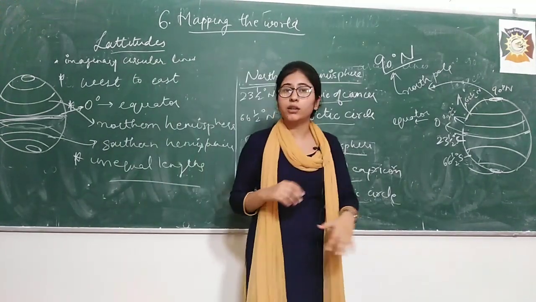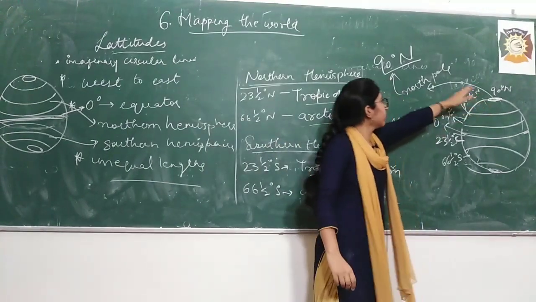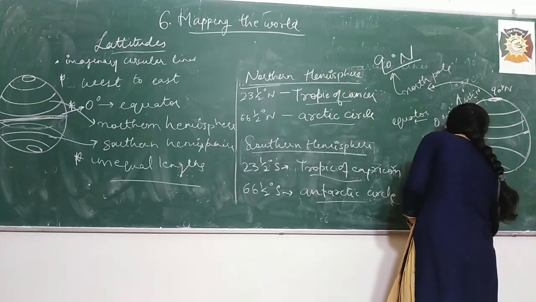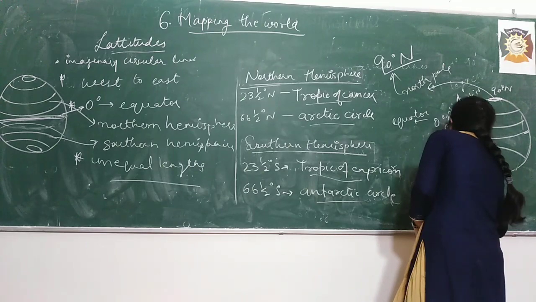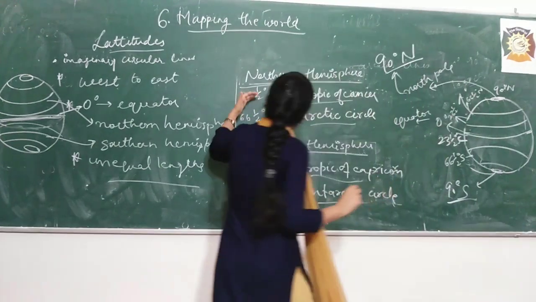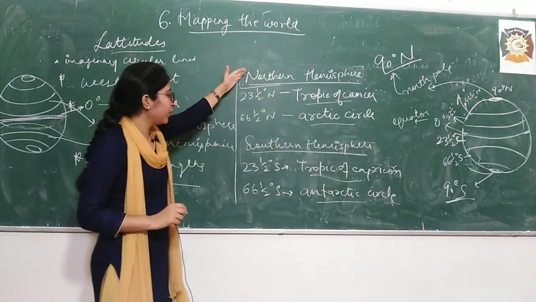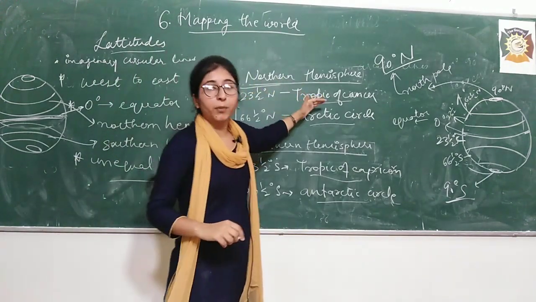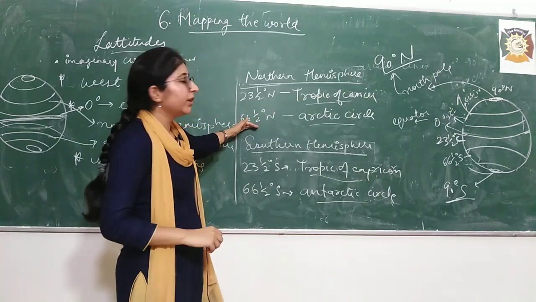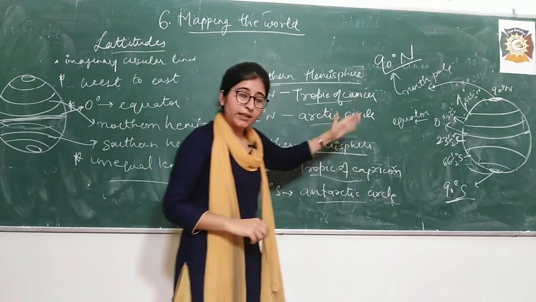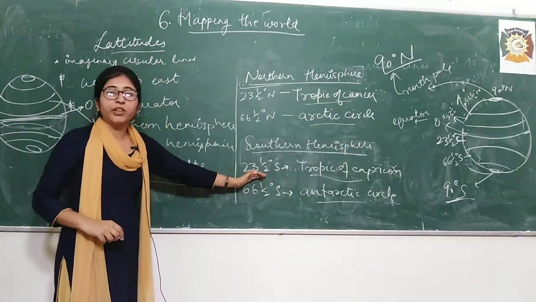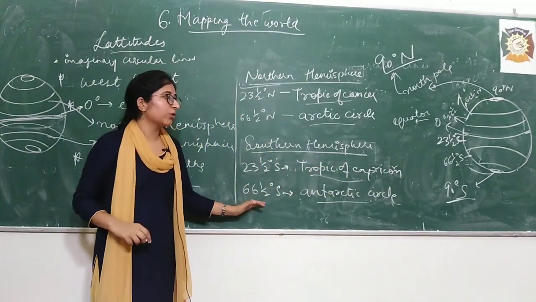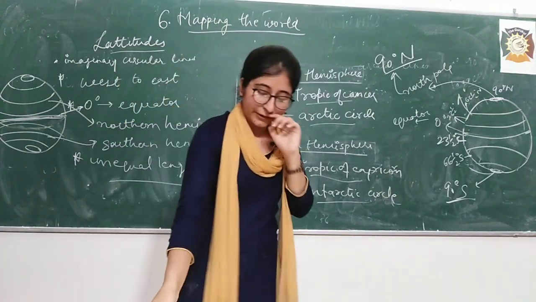So yes, 90 degree north is north pole, 90 degree south is south pole. After these, we studied these 4 lines, 2 in northern hemisphere, 2 in southern hemisphere. 23.5 degree north is Tropic of Cancer, 66.5 degree north is Arctic Circle. 23.5 degree south is Tropic of Capricorn, and 66.5 degree south is Antarctic Circle, right students?